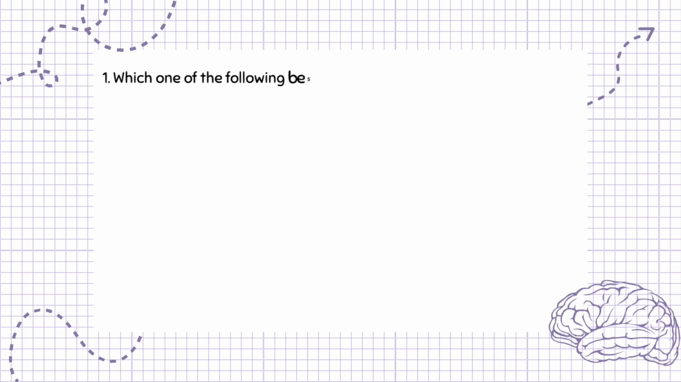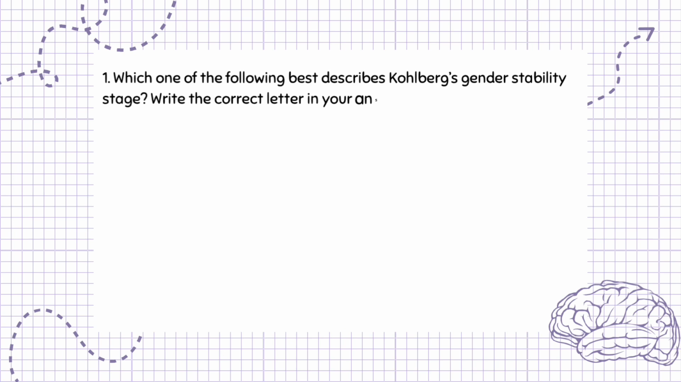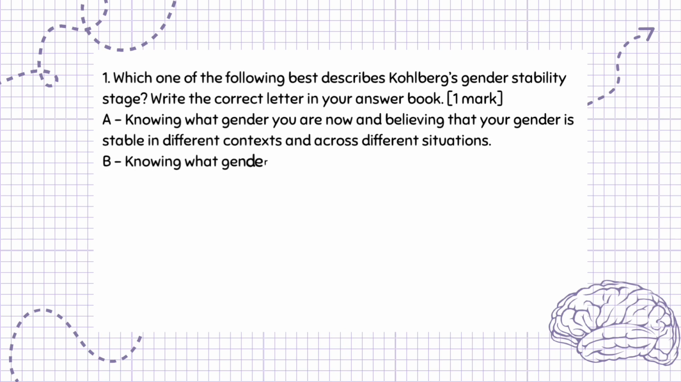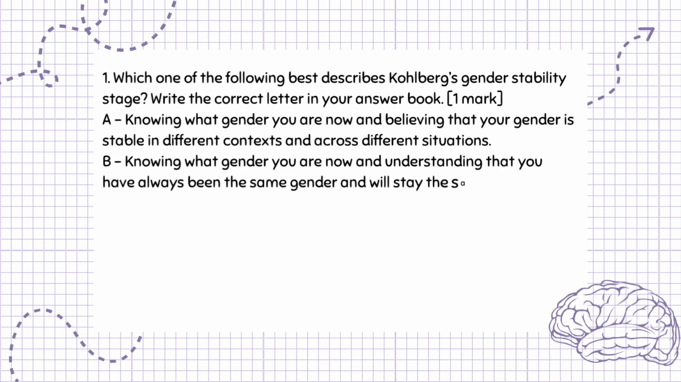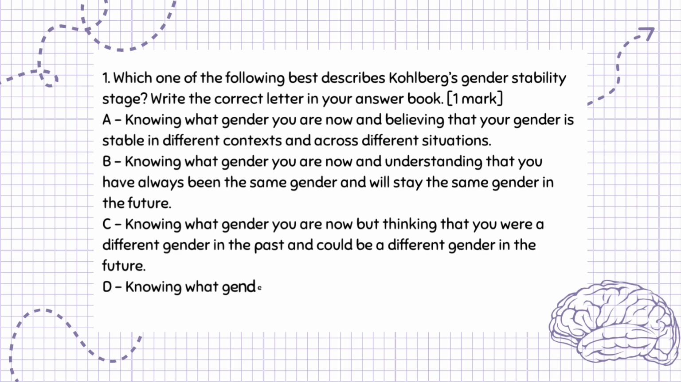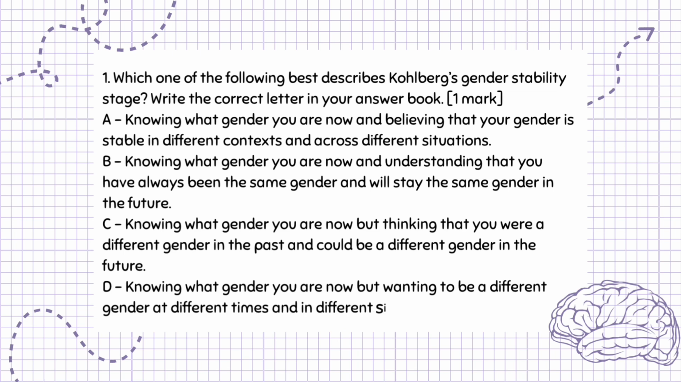Question 1. Which one of the following best describes Kohlberg's gender stability stage? Write the correct letter in your answer book. 1 mark. A. Knowing what gender you are now and believing that your gender is stable in different contexts and across different situations. B. Knowing what gender you are now and understanding that you have always been the same gender and will stay the same gender in the future. C. Knowing what gender you are now but thinking that you were a different gender in the past and could be a different gender in the future. D. Knowing what gender you are now but wanting to be a different gender at different times and in different situations.